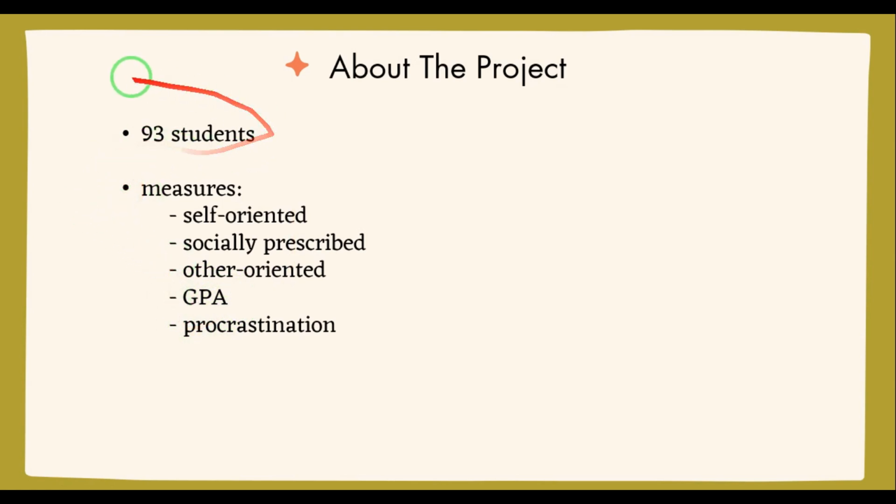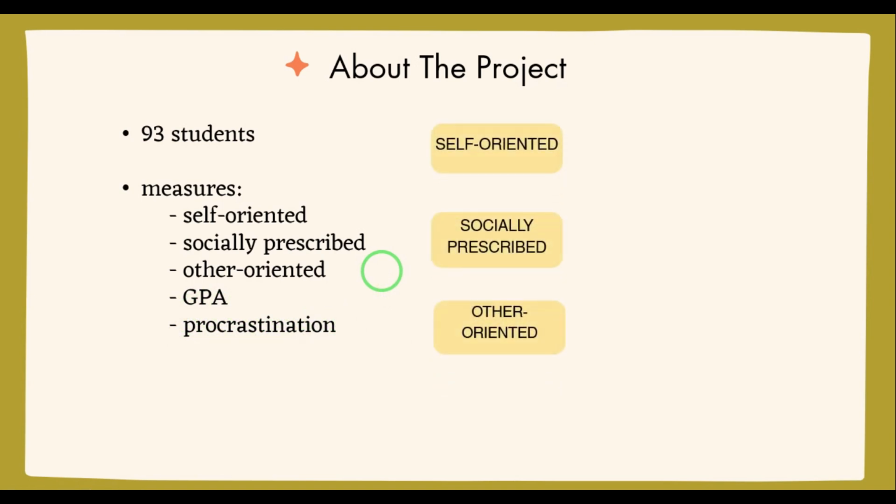GPA is their academic performance measured on a scale of 0 to 20. Three types of perfectionism, which were measured using a 1 to 7 Likert scale to rate agreement with statements on a questionnaire like the Multidimensional Perfectionism Scale. One more time, I just want to tell you which one is what in case you forget. Self-oriented perfectionism is having internal high standards. Socially prescribed perfectionism is feeling others expect perfection. And other-oriented perfectionism is expecting others to be perfect. And the last variable that we measured was procrastination.